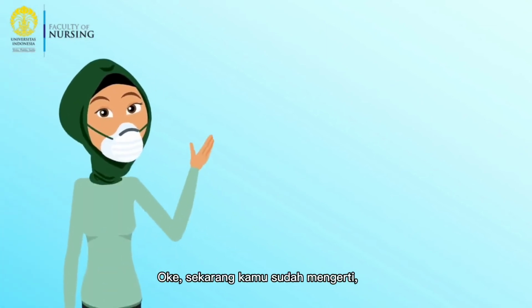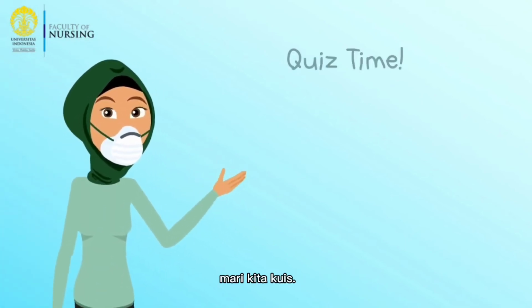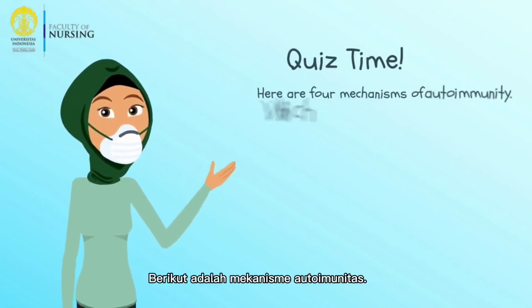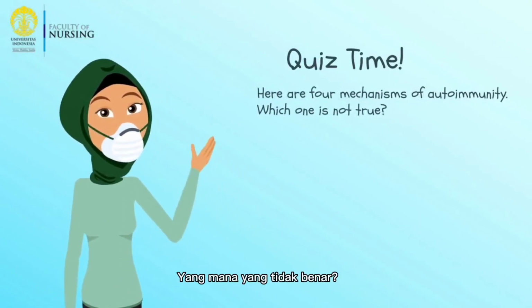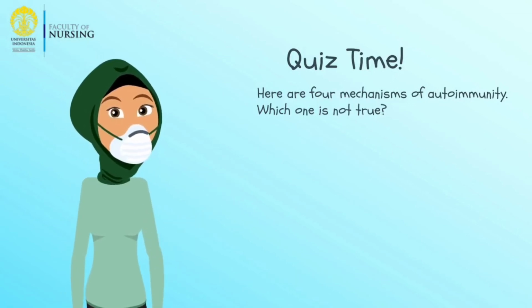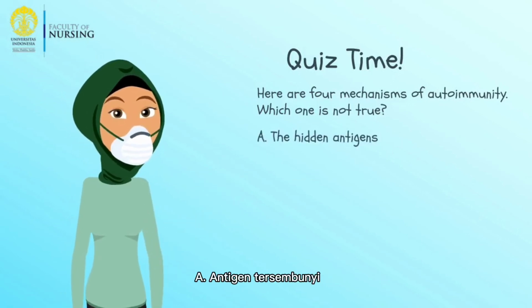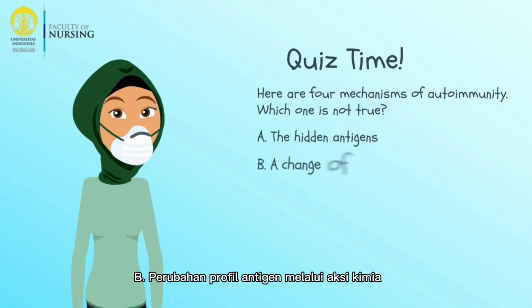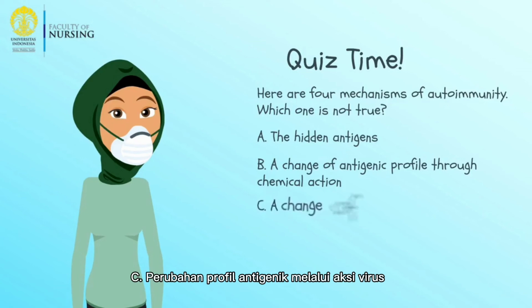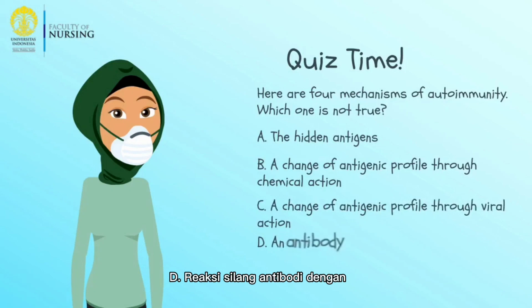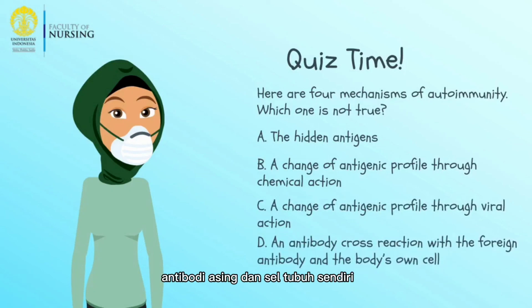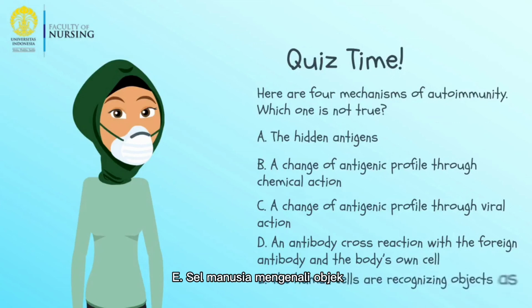Okay, now you already understand. Let's have a quiz. Here are 4 mechanisms of autoimmunity. Which one is not true? A. The hidden antigens. B. A change of antigenic profile through chemical action. C. A change of antigenic profile through viral action. D. An antibody cross-reaction with the variant antibody and the body's own cell. E. The human cells are recognizing objects as familiar objects.